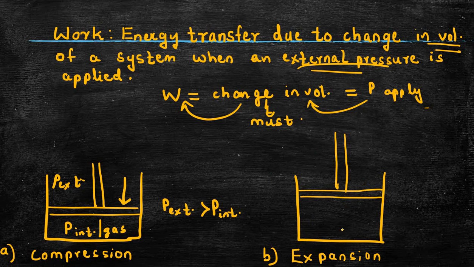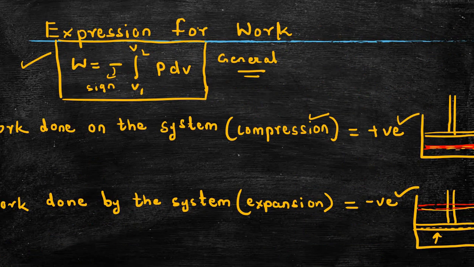Similarly, expansion takes place when the internal pressure is greater than the external pressure. So for expansion to take place, the external pressure will be what? It will be less than the internal pressure. Now when we are considering the expression for work, you can see that it is given as W = -∫ from V1 to V2 of P dV. This is the general expression for work done on a system, and the negative sign represents the sign convention which we will study later on.